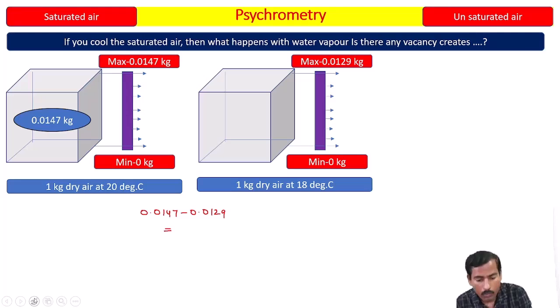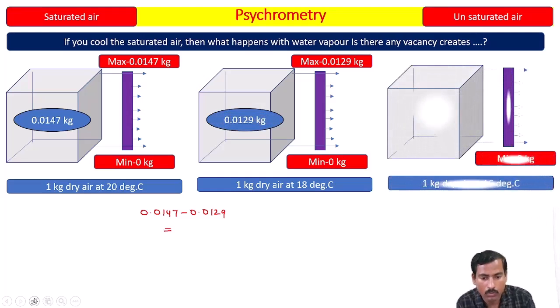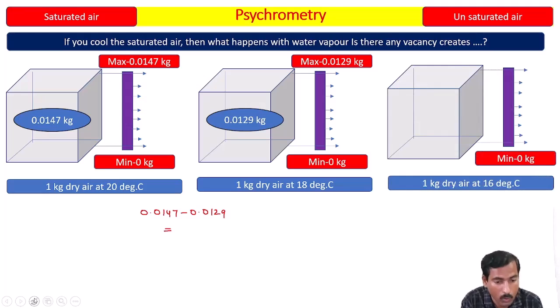Okay, now for example I am going to take the air from 18 degrees Celsius to 16 degrees Celsius. Look at this. While bringing the air from 20 degrees Celsius to 18 degrees Celsius, the amount of water vapor removed is 0.0147 minus 0.0129, whatever the difference is.